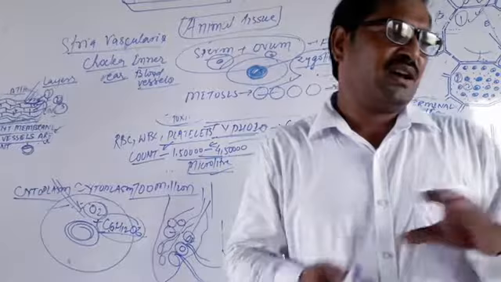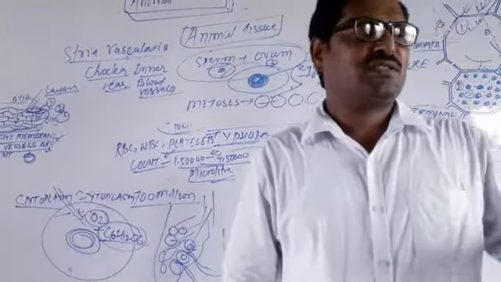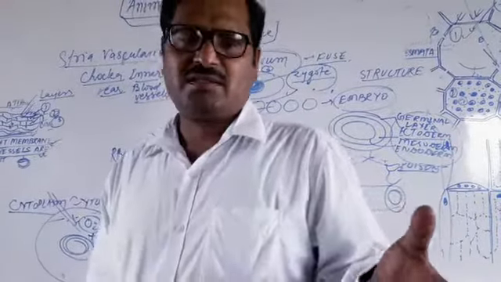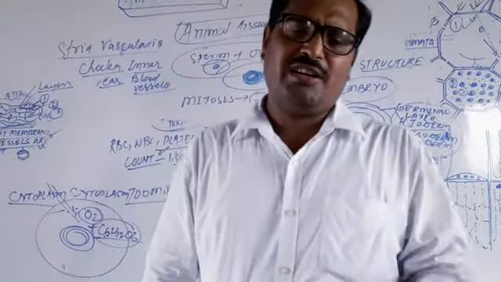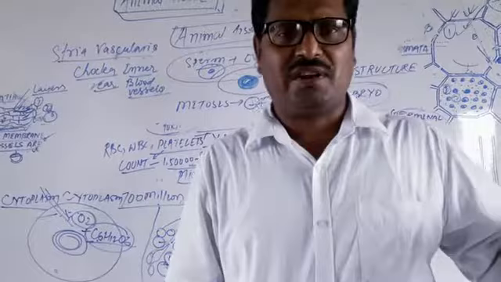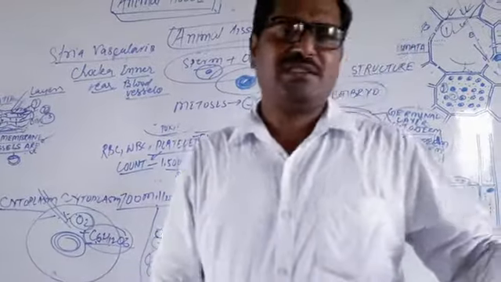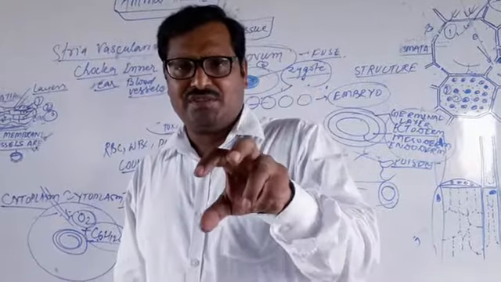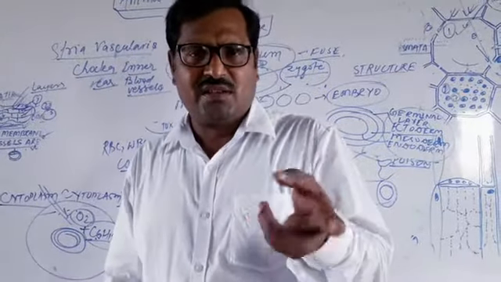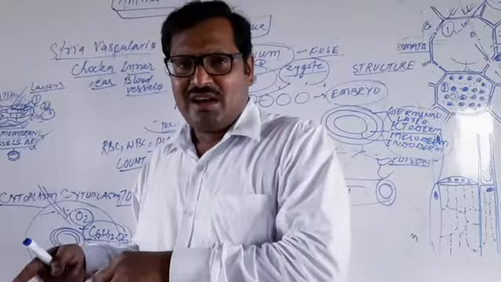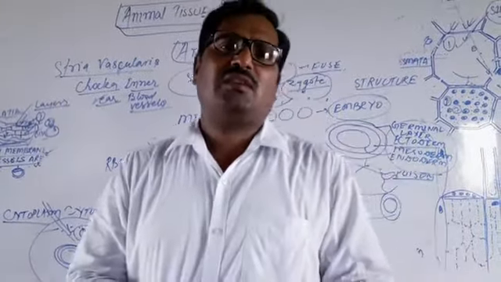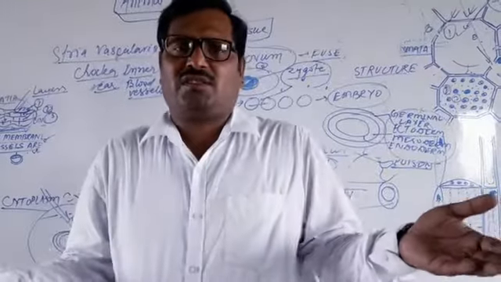All these epithelia have different functions: squamous, cuboidal, ciliated, stratified. We will discuss all these epithelia one by one: what the features are, what the functions are, where the locations are, and what the utility is. In the next video we will surely explain all these things one by one.